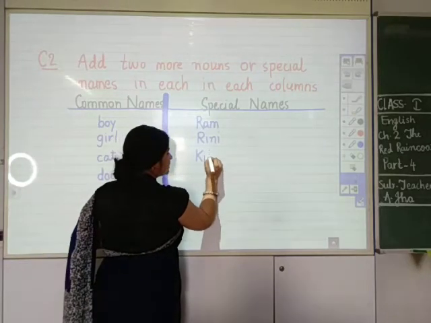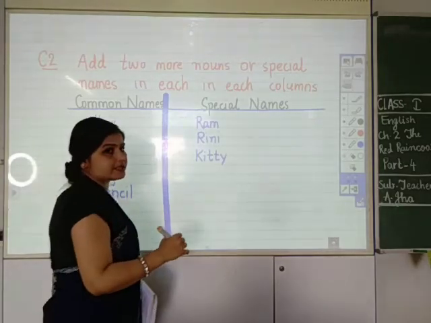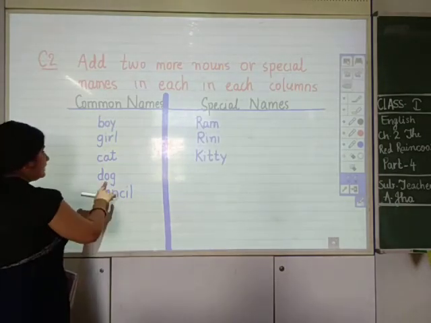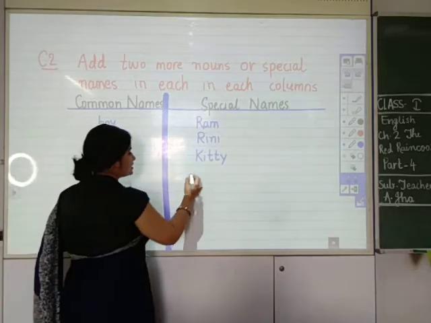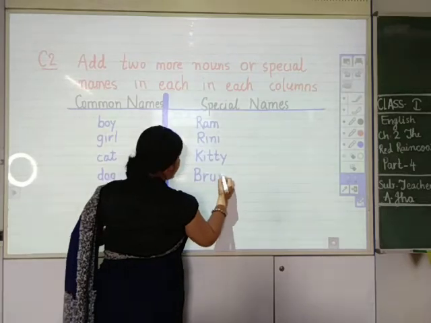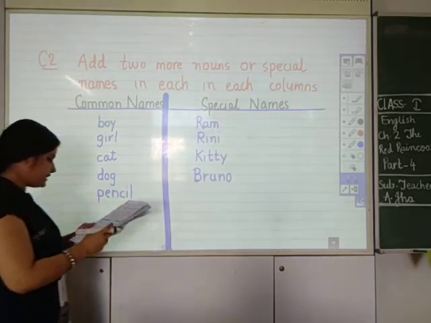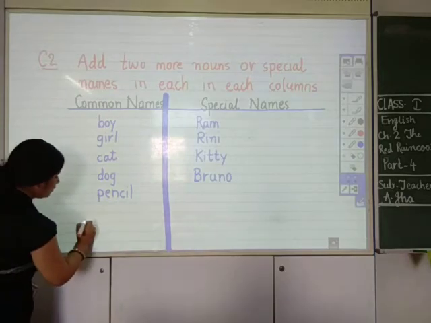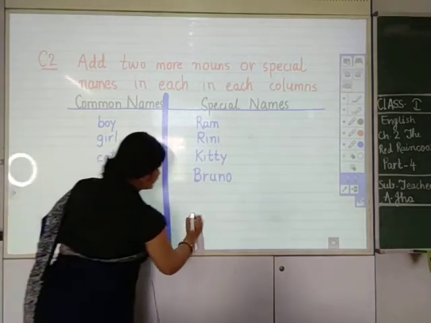Please pay attention that every special name starts with a capital letter. Here the common name is dog but the special name is Bruno. B-R-U-N-O. Here only we have to write 2 more special names as the question asks us.